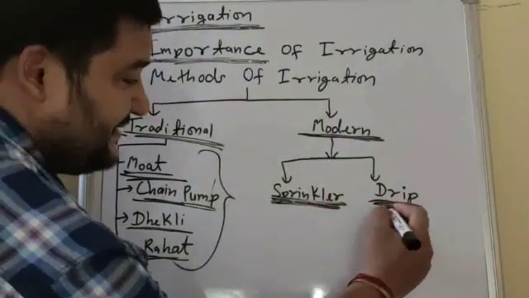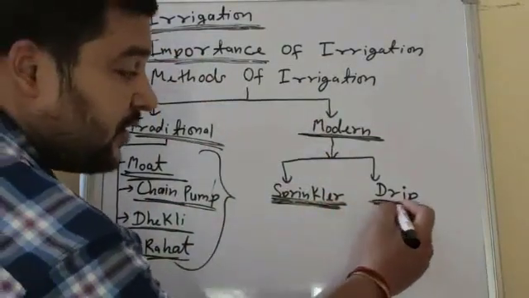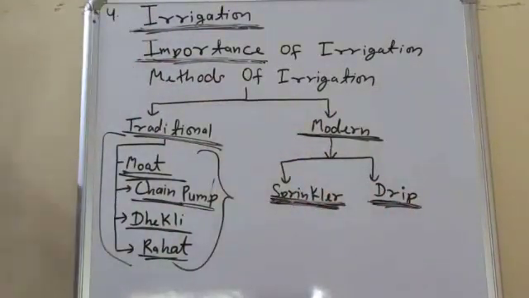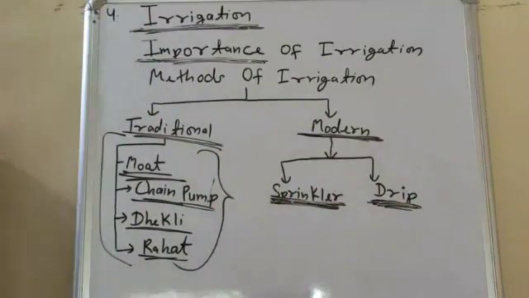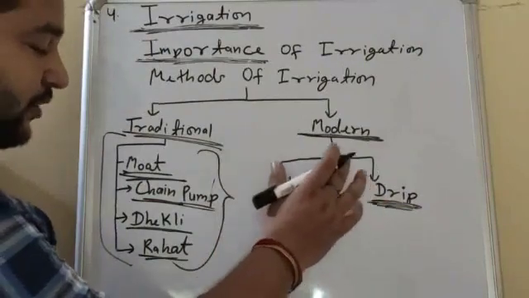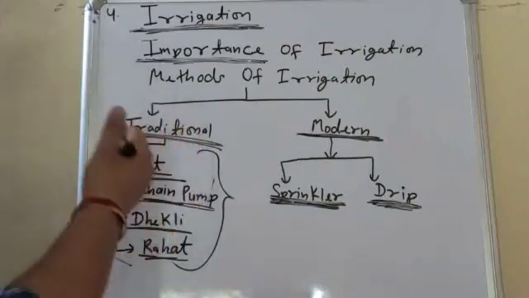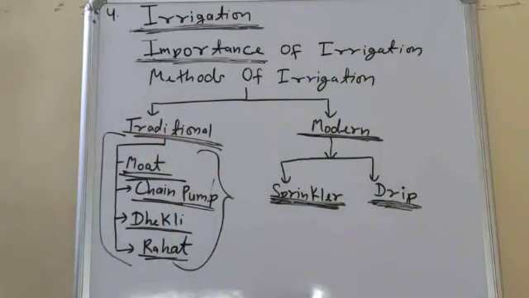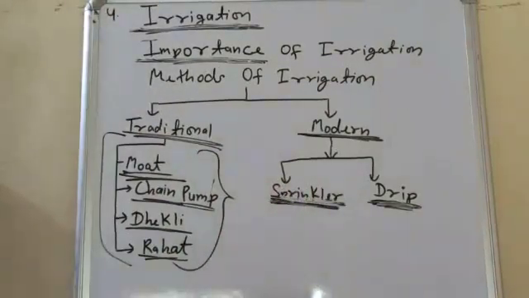Next one is drip irrigation. In drip irrigation water is directly dropped to the root of the plant or base of the plant. So in this method there is no wastage of water. This method is very important where availability of water is very less. So these modern techniques like sprinkler and drip are very efficient, less time consuming, and nowadays modern methods, or you can say sprinkler systems and drip irrigation, are used.